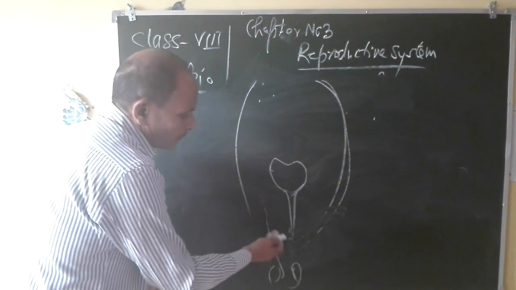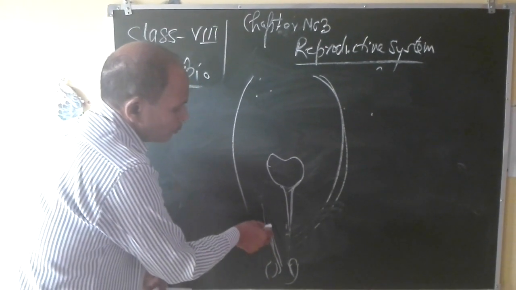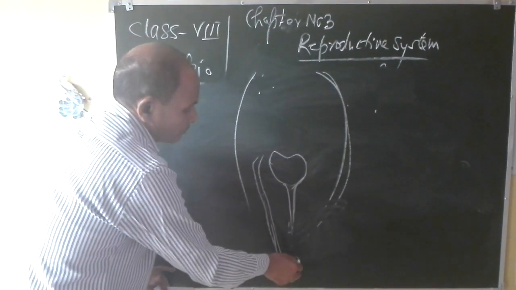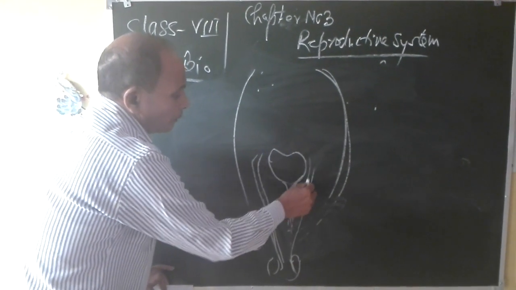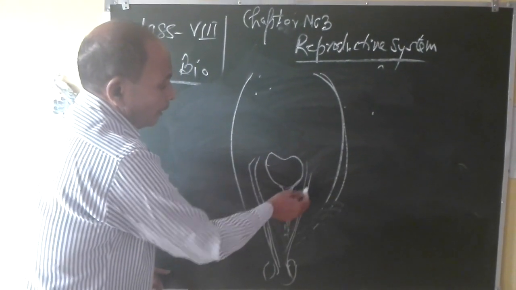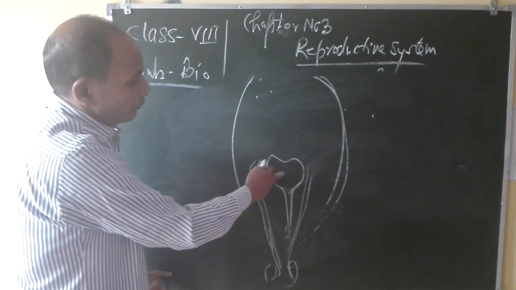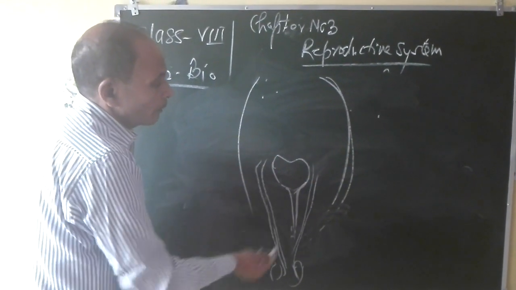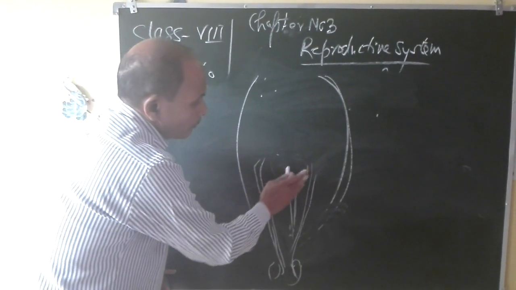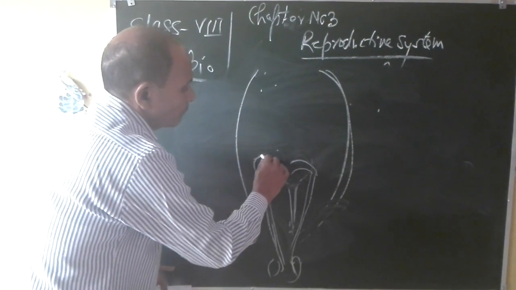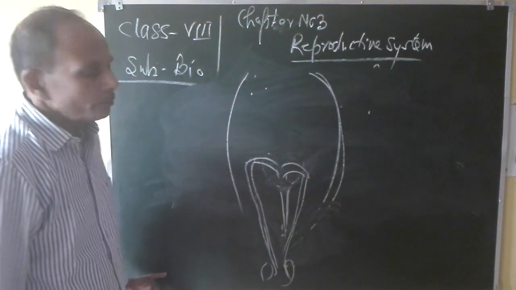The two sperm ducts which are arising from each testis will enter inside the abdomen, and just behind the urinary bladder, the two sperm ducts will fuse together to give rise to a single one.